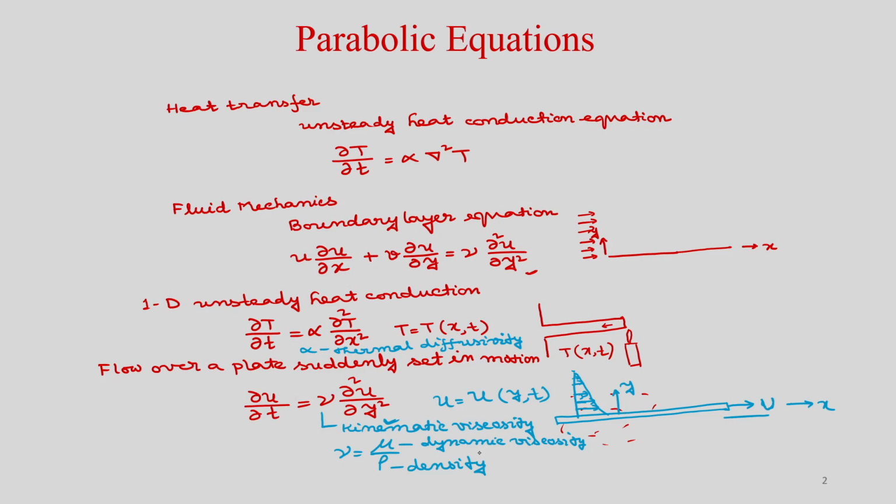Now we will write one model equation which is unsteady and in space coordinate it is one dimensional. This parabolic differential equation we will consider for any general variable phi. So, we can write del phi by del t equals some diffusion coefficient gamma times del 2 phi by del x square.